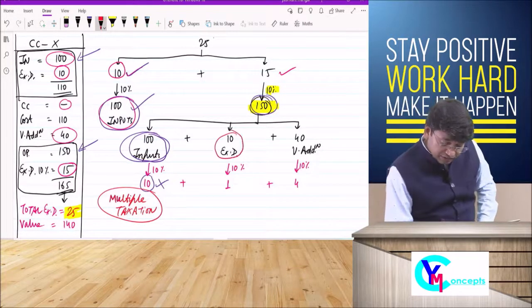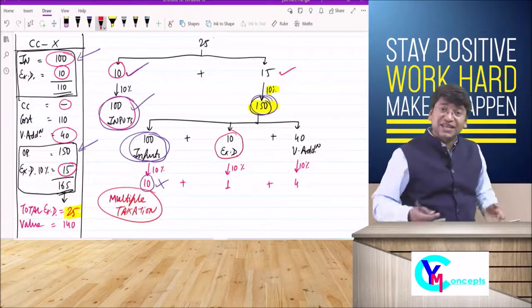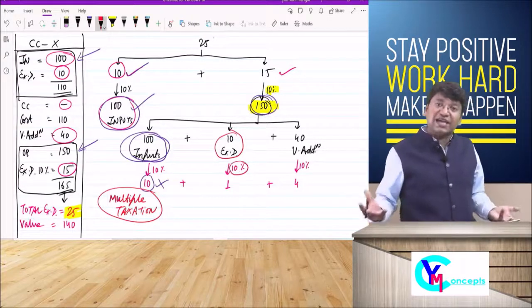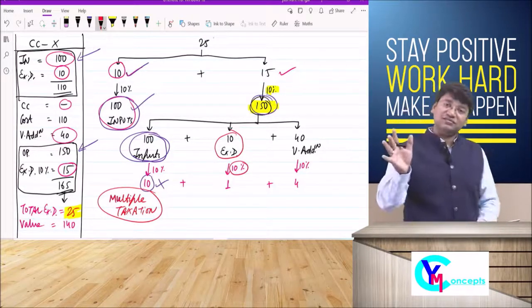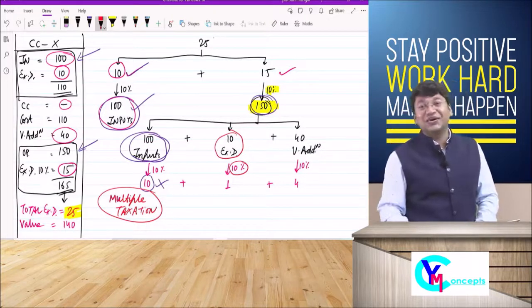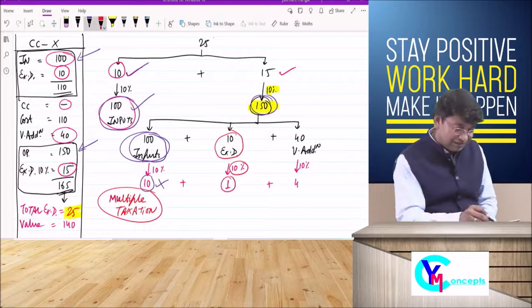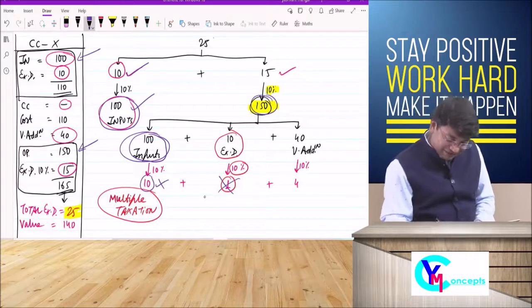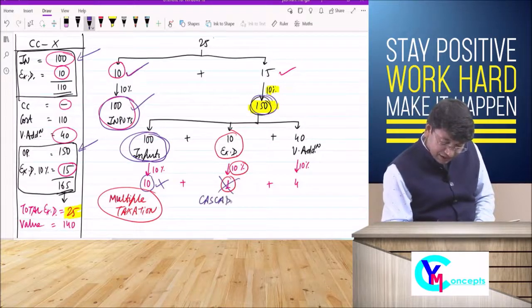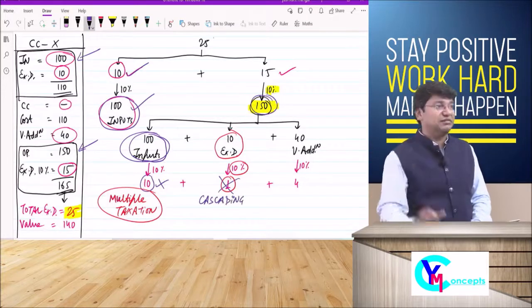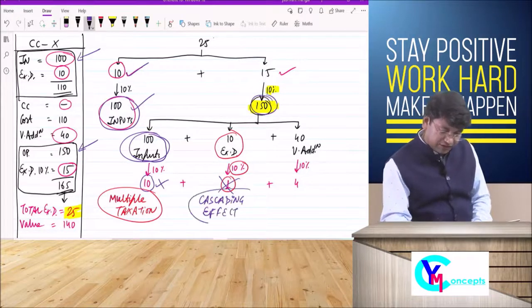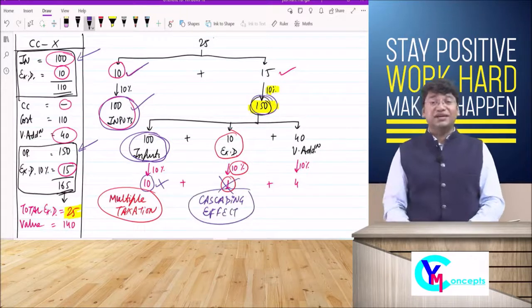Next step, what is this? Excise duty, and they are charging excise duty on excise duty. Do you need tax on value or tax on tax? Tax on tax is called cascading effect. Again we have caught the government that here also you are wrong. Nahi chalega, nahi chalega. This is called cascading effect, which you might have heard many a time. Tax on tax is called cascading effect of taxation.